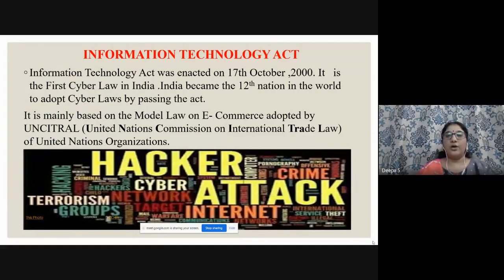So, model law on e-commerce. This is a very, very important aspect for your multiple choice questions. You know the expansion, right? They may give UNCITRAL, likewise, so options will be there. So please learn the expansion by heart.